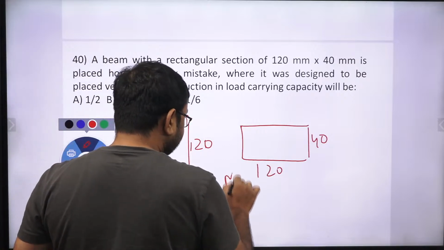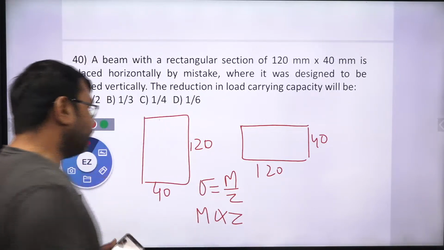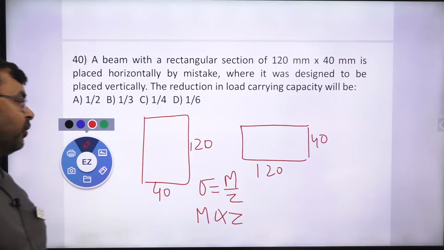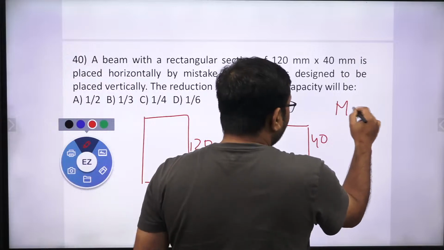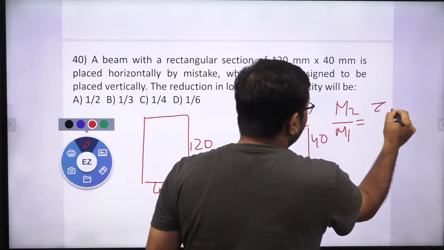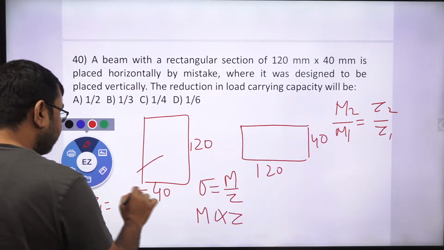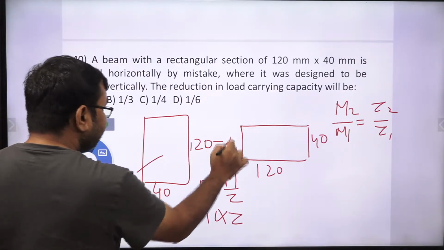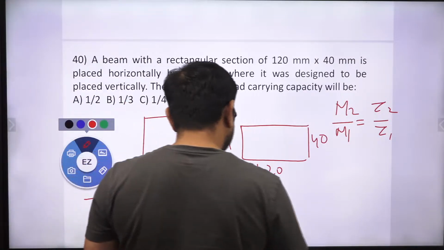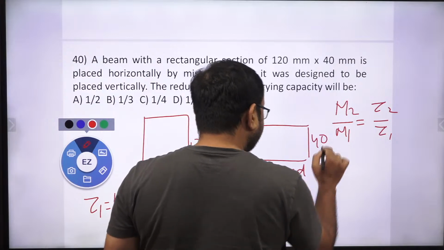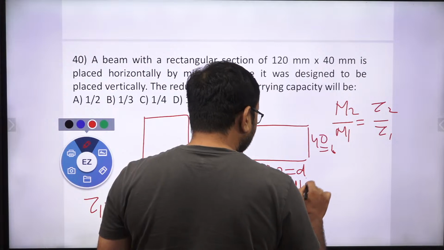So obviously we know that sigma equals M by Z. So for a given strength, M is directly proportional to Z, because the strength of both cross sections remains the same, because both are made of the same material. Yes or no? So can I write M2 over M1 is nothing but Z2 over Z1. And what about Z? If this is b and this is d, can I write Z1 is bd square by 6? Yes or no? And here Z2 is nothing but this is d and this is b, so can I write Z2 equal to d b square by 6.